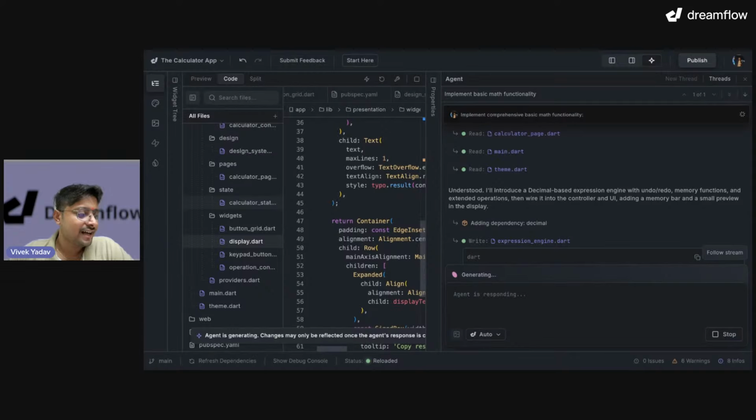Manu says, I have tried an image and it worked outstanding. That's great. We have an image option over here, right? You can attach an image and give it to the agent so that it understands what it has to do.